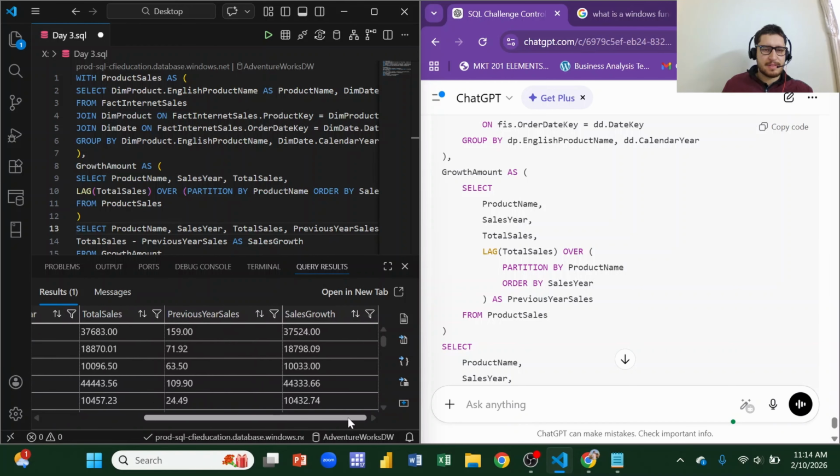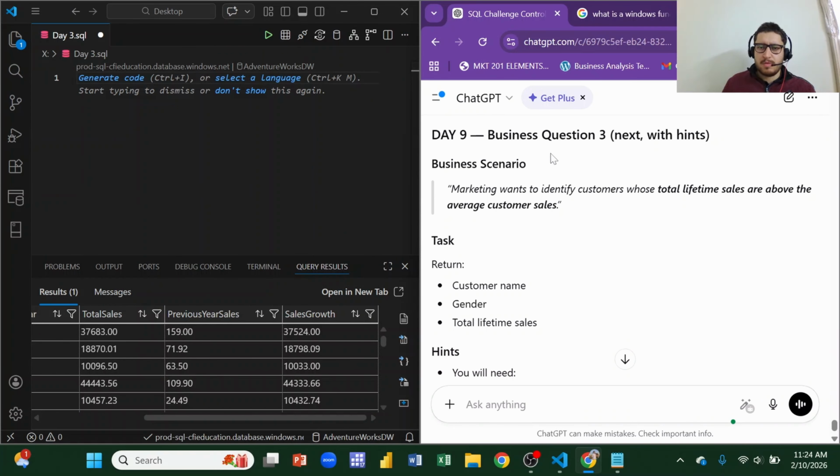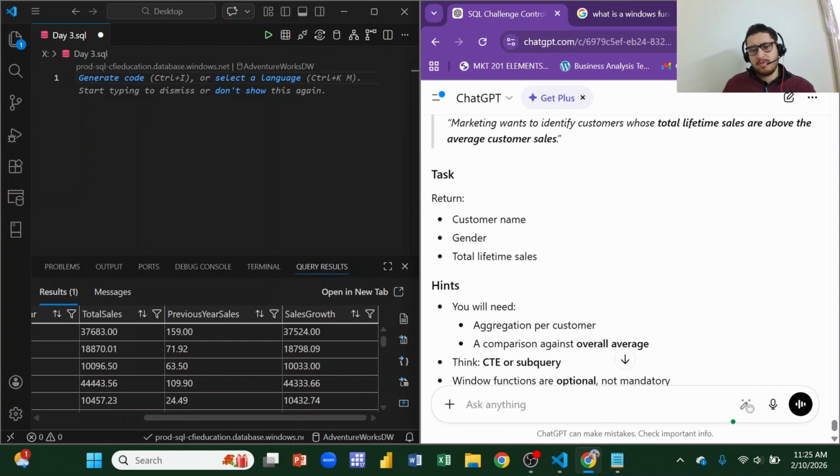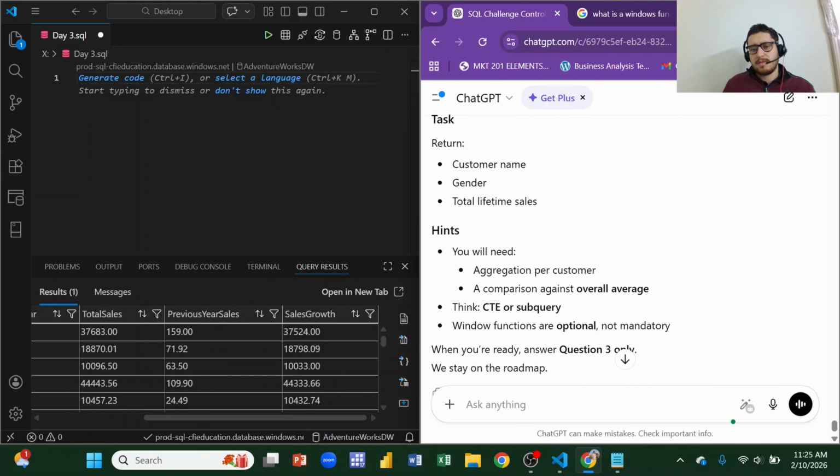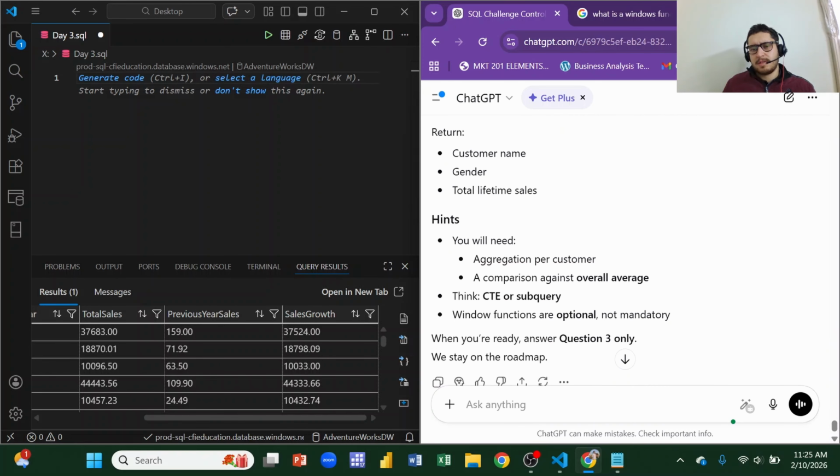After this, we will be moving to question number 3. And what does question number 3 say? Marketing wants to identify customers whose total lifetime sales are above average customer sales. Task: return customer name, gender, total lifetime sales. You will need aggregation per customer and a comparison against the overall average. Think SQL; window functions are optional but not mandatory. Whenever you're ready, answer question 3. We stay on the roadmap.